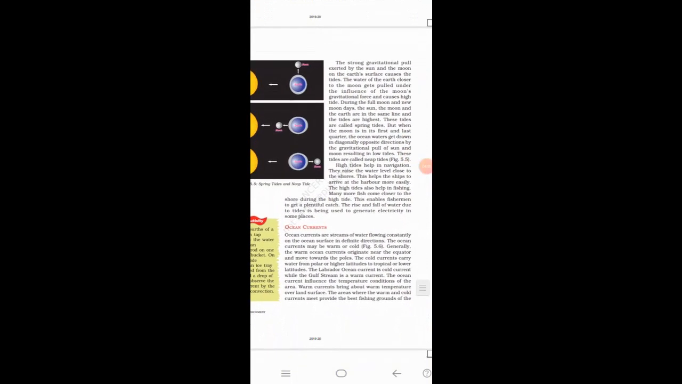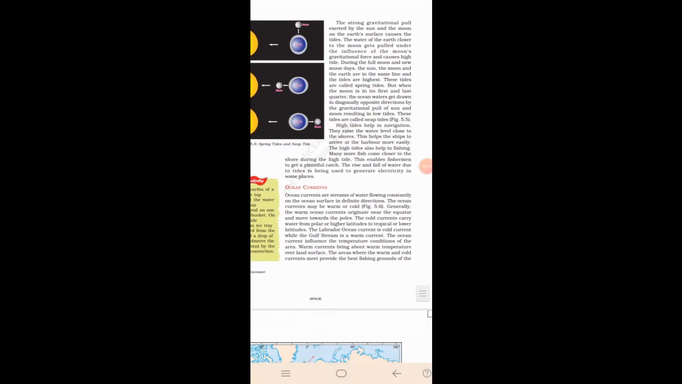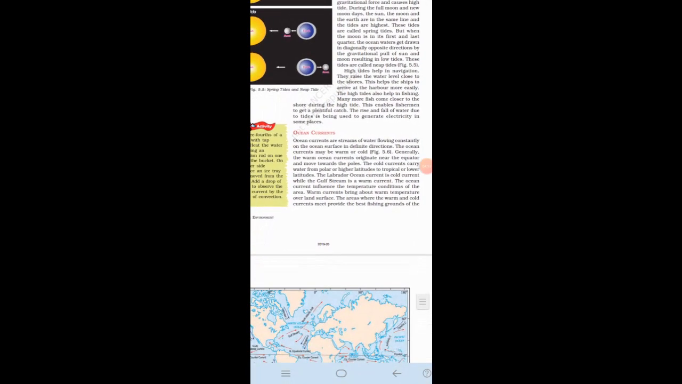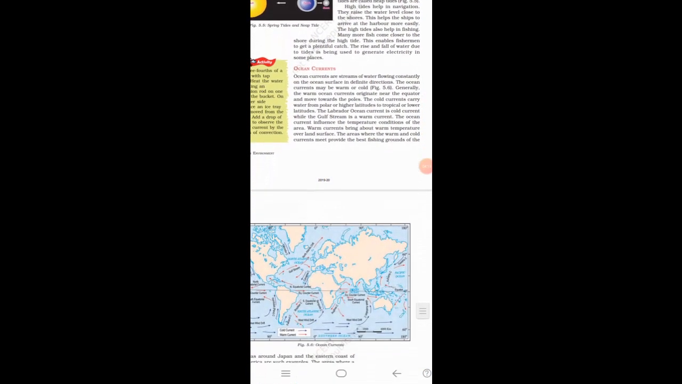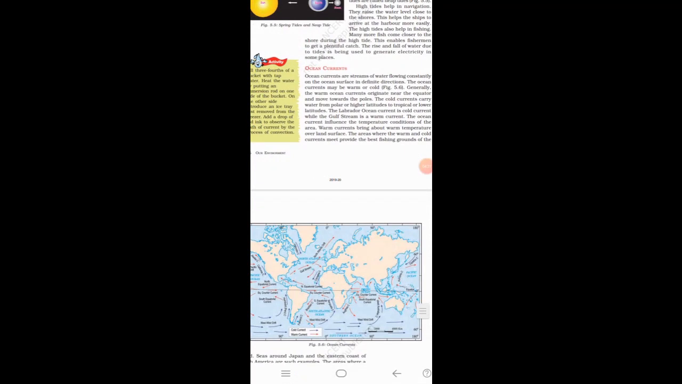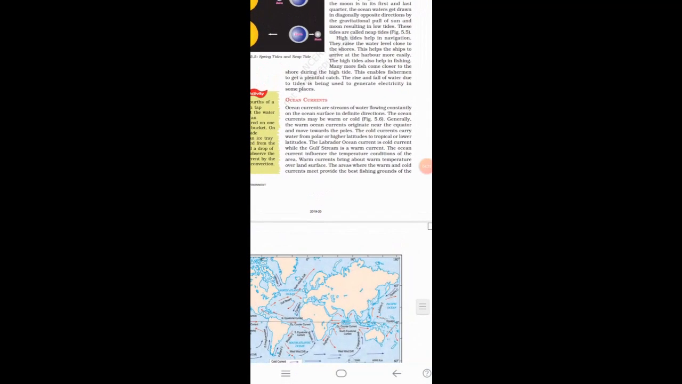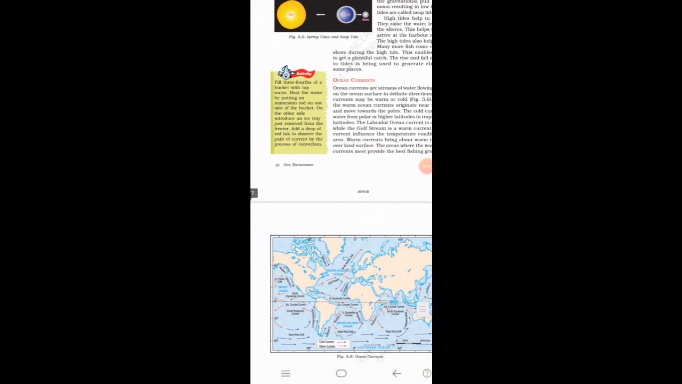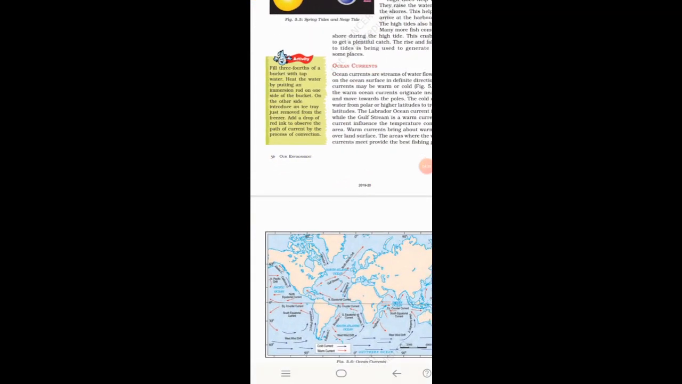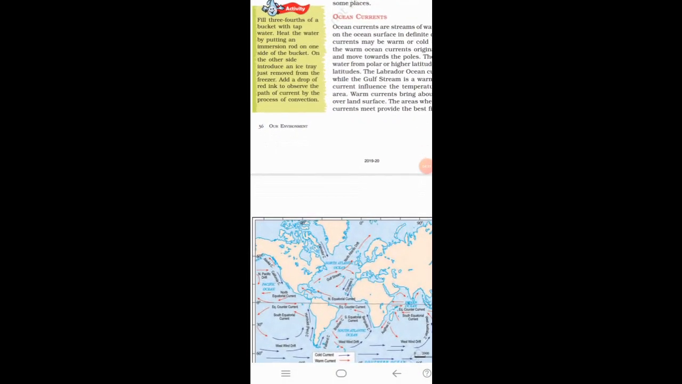Now let's see ocean currents. Ocean currents are streams of water flowing constantly on the ocean surface in definite directions. Look at the ocean currents image in the map. Generally, the warm ocean currents originate near the equator and move towards the poles. Now look at the image. See which is the equator, 0 degree, and all the waves. See the arrow marks. They are moving to the poles.